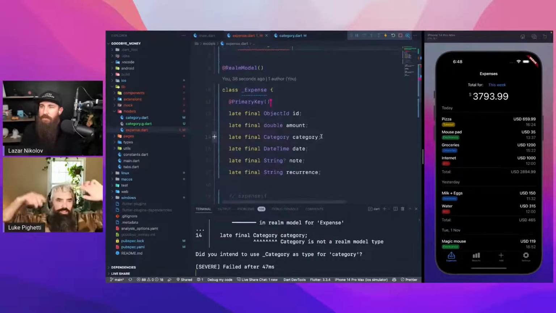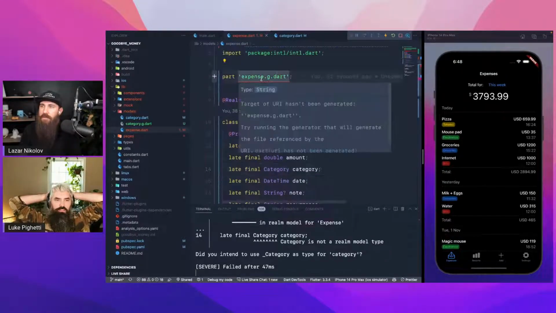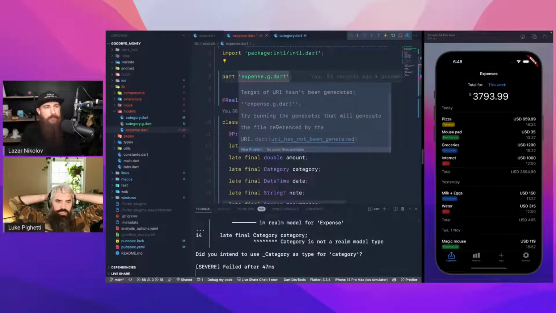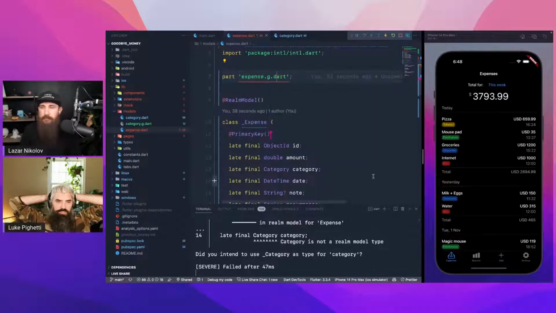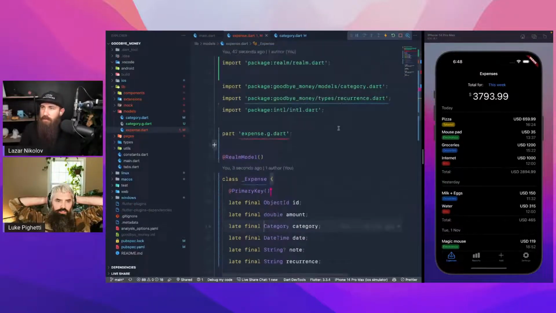Expense.g.dart. Right, so that's not generating because of that error below. Because of this? That is not generating because of the category is not a realm model type error. Oh man, should we do this instead? Like, no, but you can't do that because it's private. Yeah. So weird. Okay, so what do we do?